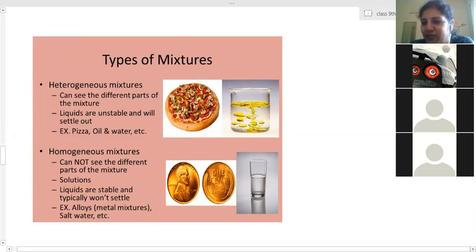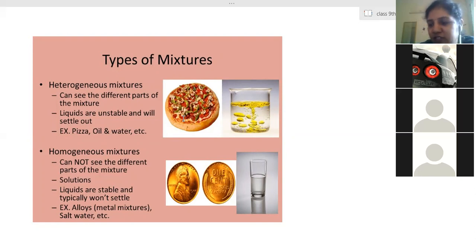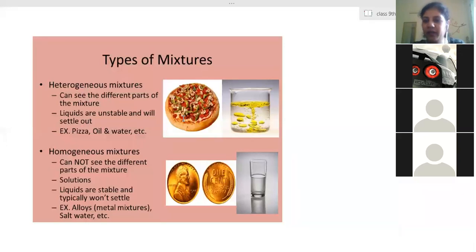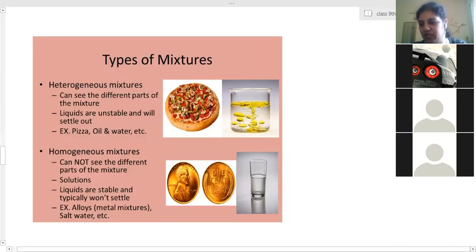Ma'am, we can see the soda bubbles coming out. Those bubbles are carbon dioxide, right? Yes, bubbles are formed, but can you see the carbon dioxide present in it? No, ma'am. If you keep it as it is, after some time, are you able to see those bubbles?